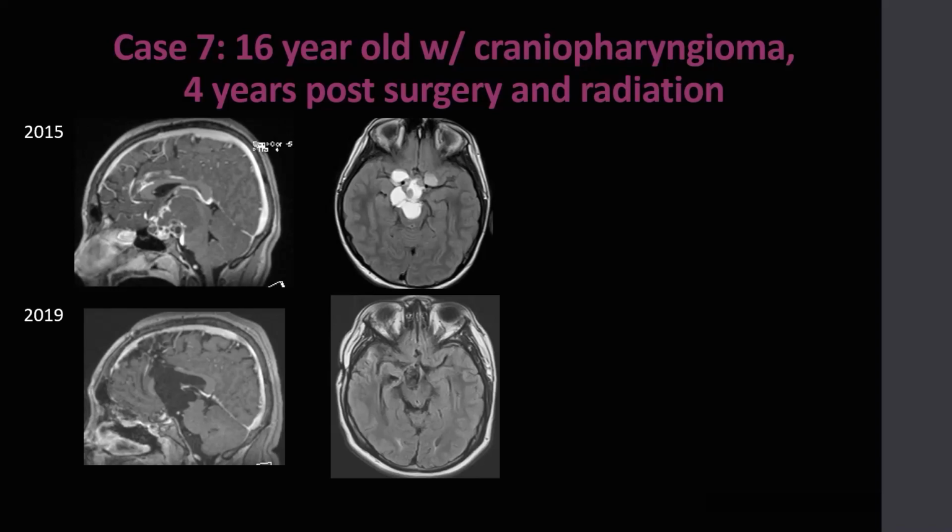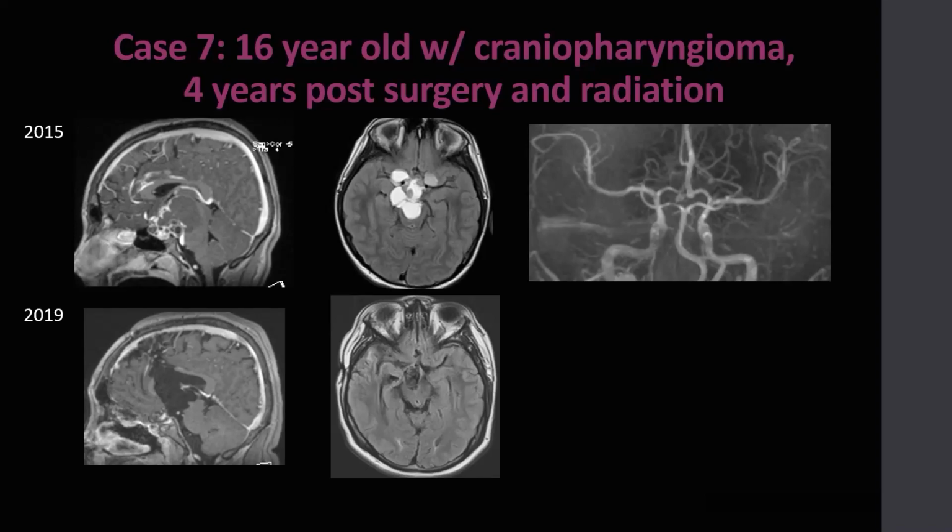Case 7 is a 16-year-old patient with craniopharyngioma who presented 4 years following surgery and radiation. You can see on the initial imaging from 2015 a mixed solid and cystic mass in the suprasellar and sellar region consistent with craniopharyngioma. On the follow-up imaging in 2019, there are extensive post-surgical and post-treatment related changes within the suprasellar region consistent with treated craniopharyngioma.